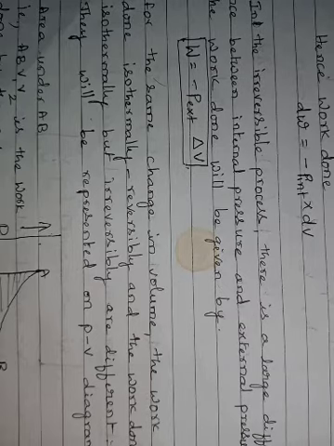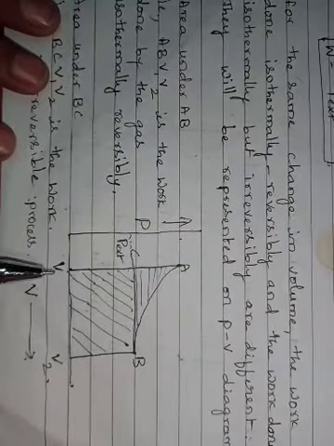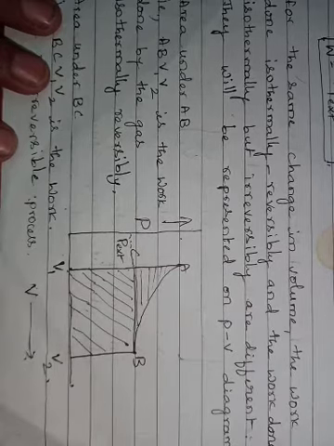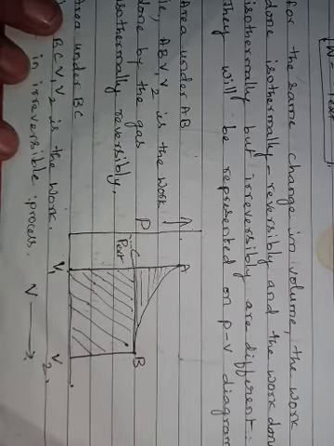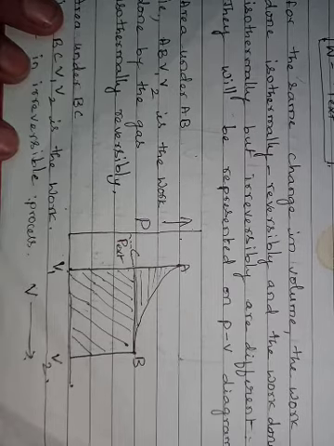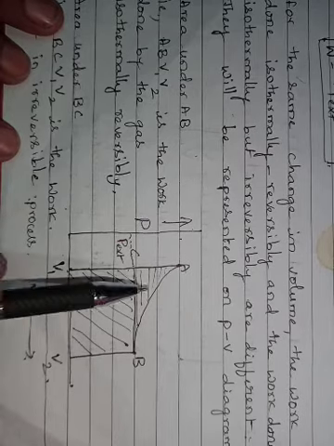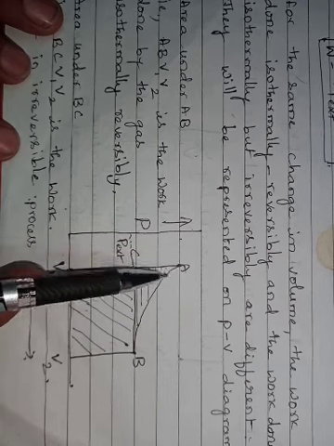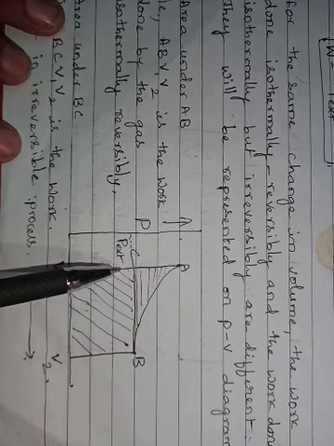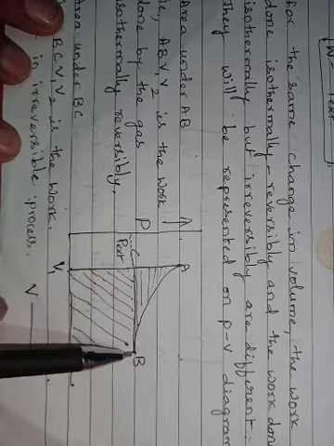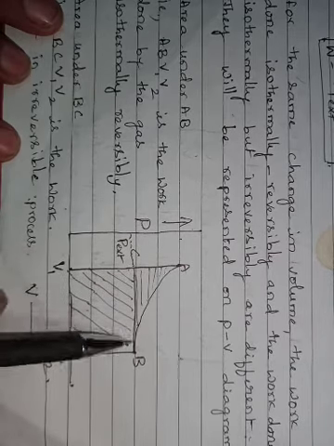If there is the same change in volume, meaning the initial volume and final volume of a gas are the same, but the gas undergoes two different types of process. One is an isothermal reversible process, that is AB, and another one is an isothermal irreversible process, that is CB.